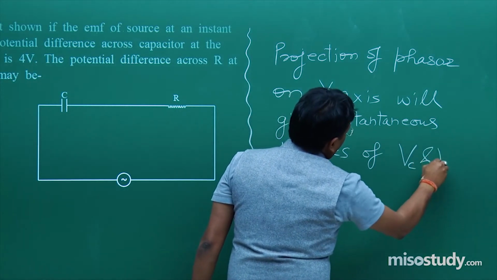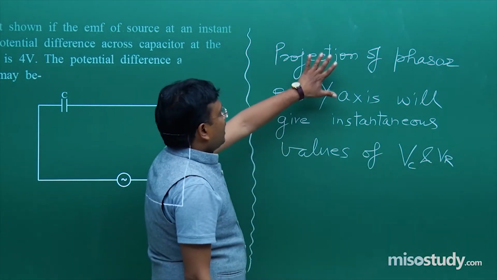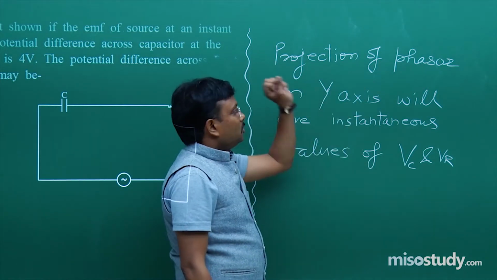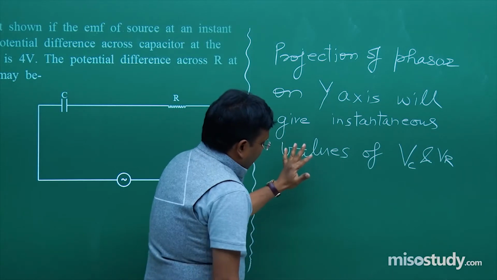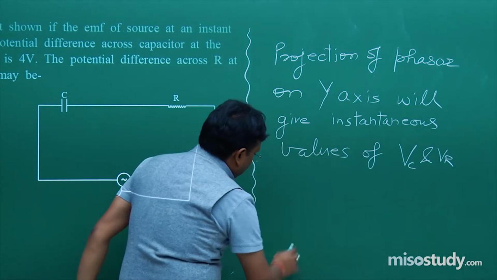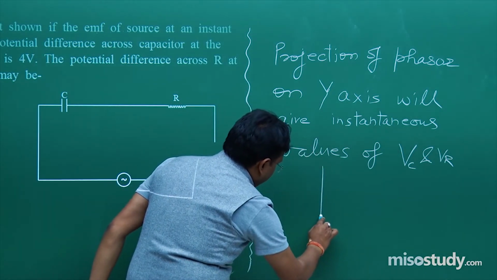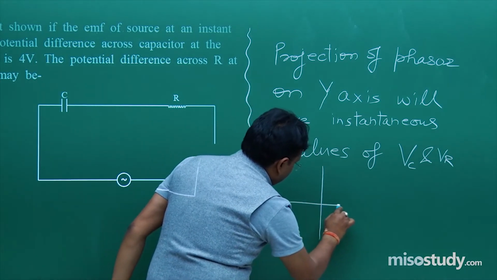This line is for your understanding. No calculation, no mathematics. Fine. As per my promise, now with the help of a diagram, I will try my best to explain you the solution.